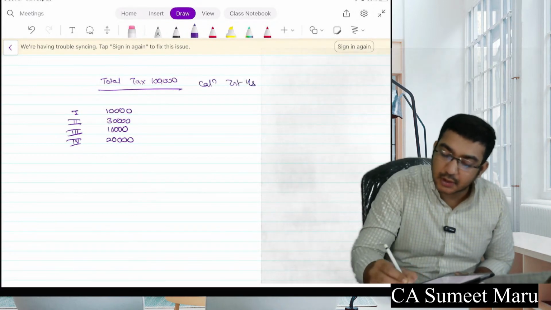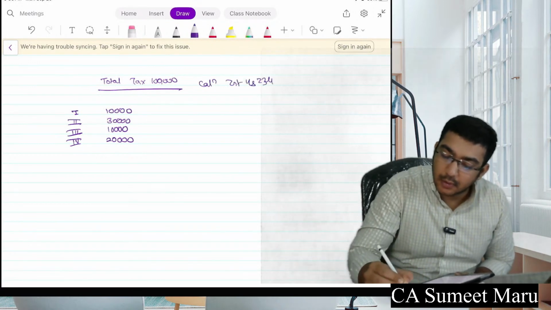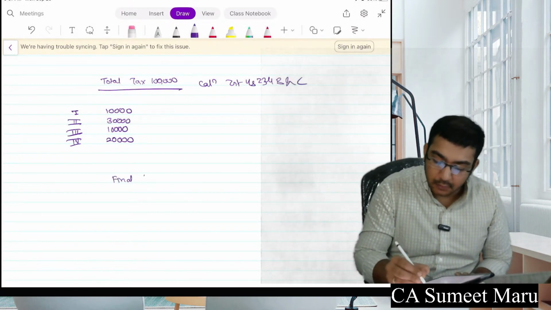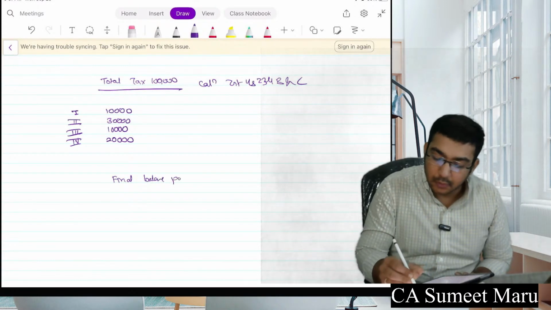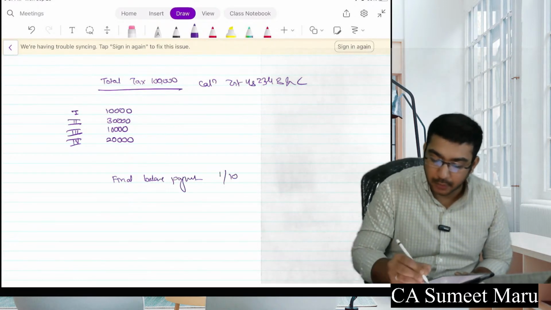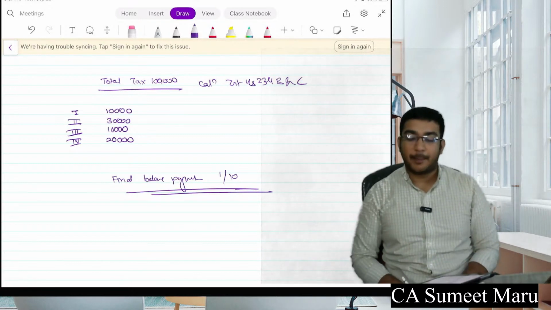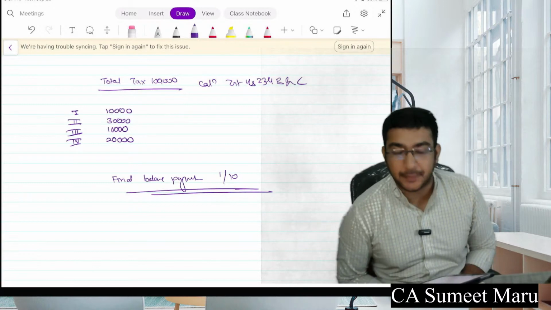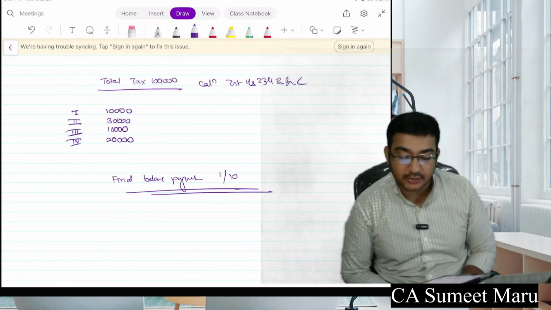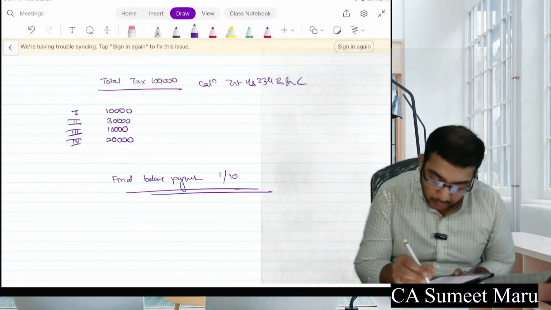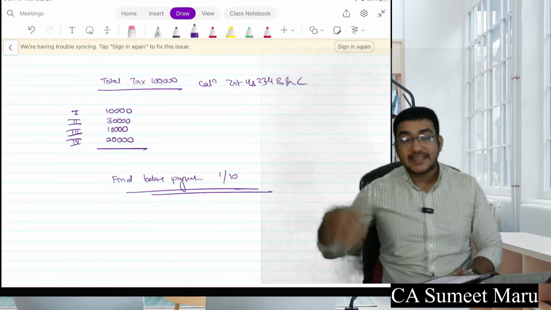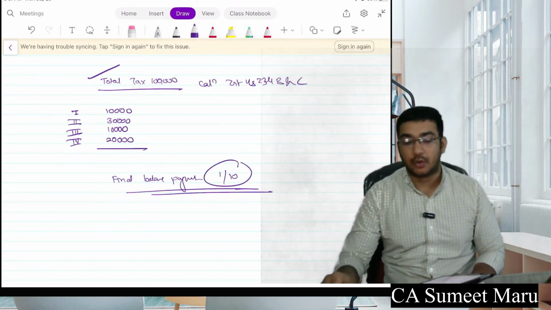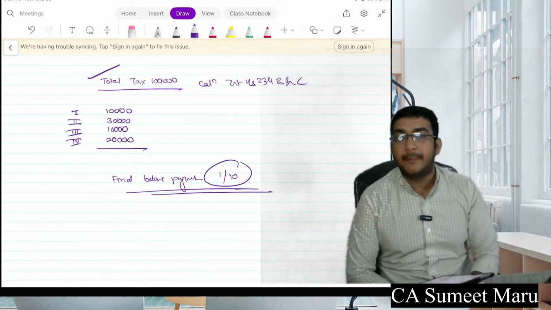Okay, please calculate interest under section 234B and C, and the final payment you did on 1st of October. Final balance payment you did on 1st of October. So on first installment you paid 10,000, another installment you paid 30,000, next installment you paid 10,000 and next installment you paid 20,000. So see how much you paid in total. The remaining balance of the 1 lakh liability you paid on 1st of October. So please calculate interest under section 234B and C.